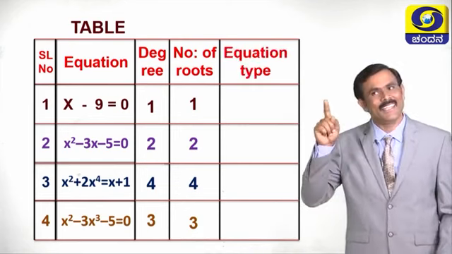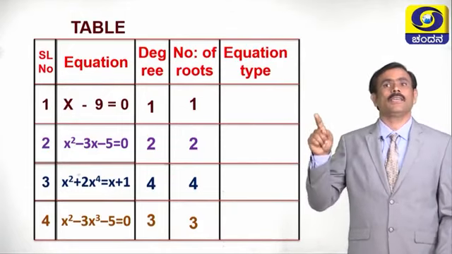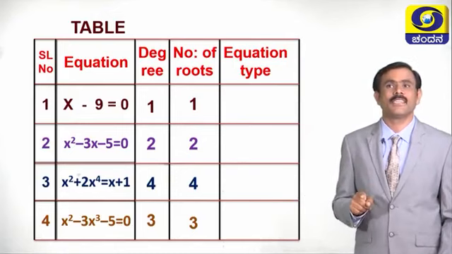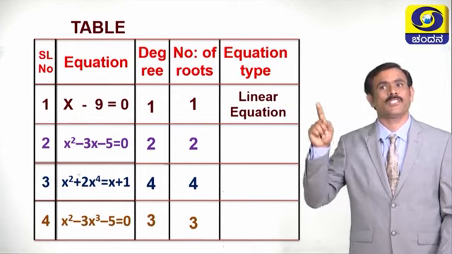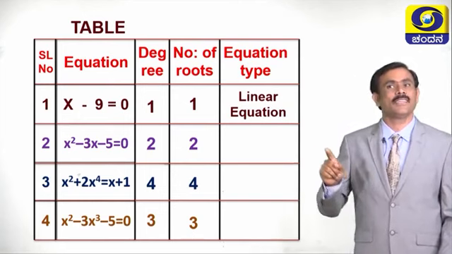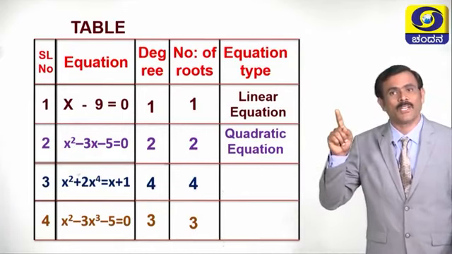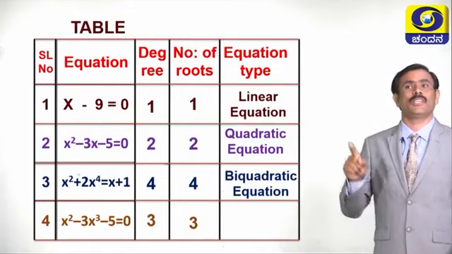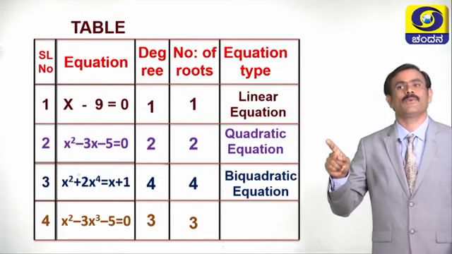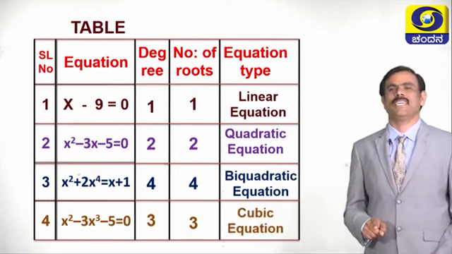Tell me. Linear equation. What type of equation? The first equation is linear equation. What type of equation? The second equation is quadratic equation. What type of equation? The third one is biquadratic equation. Then what type of equation? The fourth one is good, cubic equation.